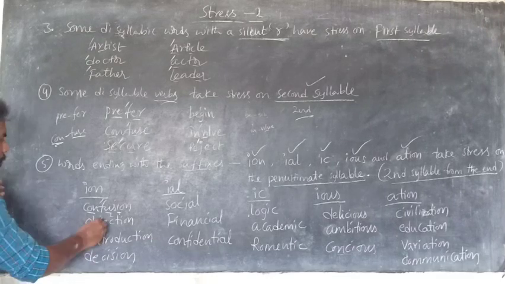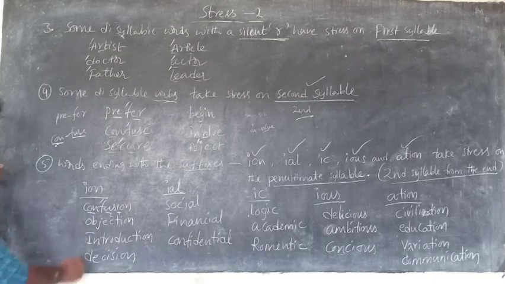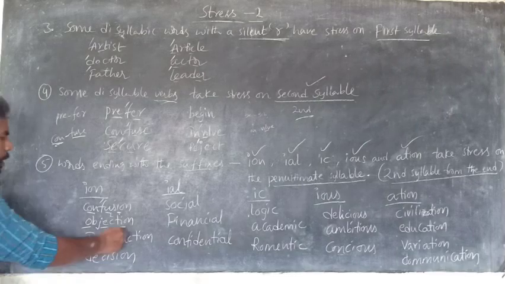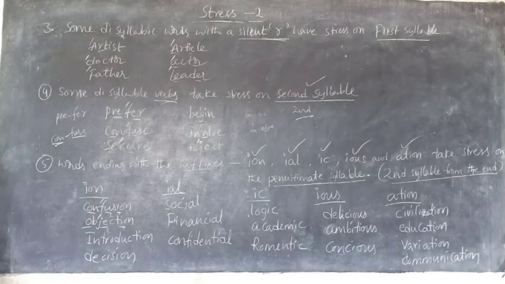Next, this word is objection. Here it is J sharp. It is also a trisyllabic word. What is the second syllable from the end? This is the one, and this is the two. So the second syllable from the end is J. Objection. J is the highlighted one.